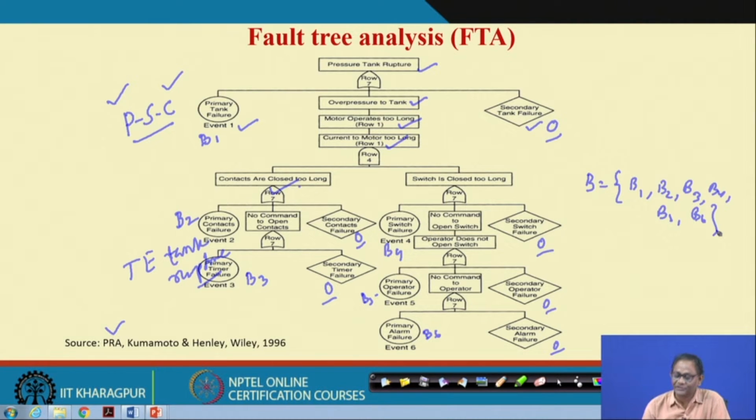You may be interested to know which of these contributes maximum to the tank rupture. You have already seen the cut sets and how to compute them. So, which cut set is contributing maximum to the top event occurring? Here we will concentrate on the basic events.